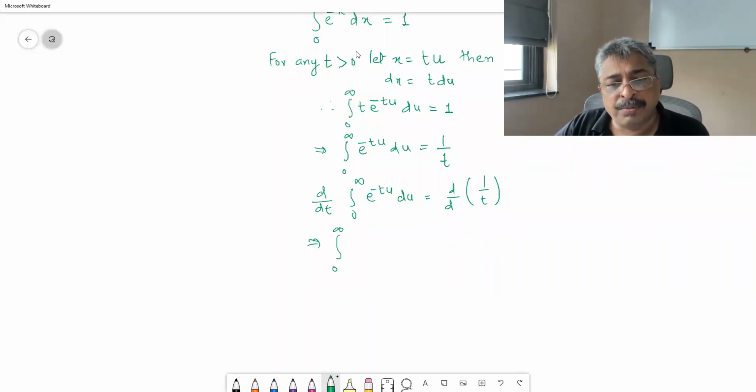Partial derivative of e raised to minus tu with respect to t. Partial derivative of e raised to